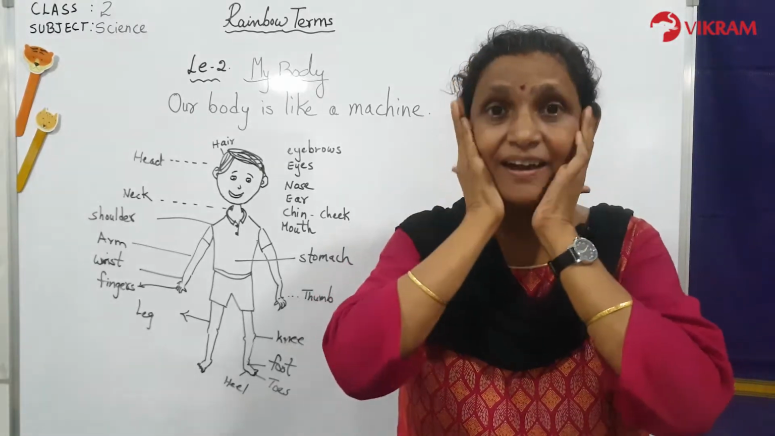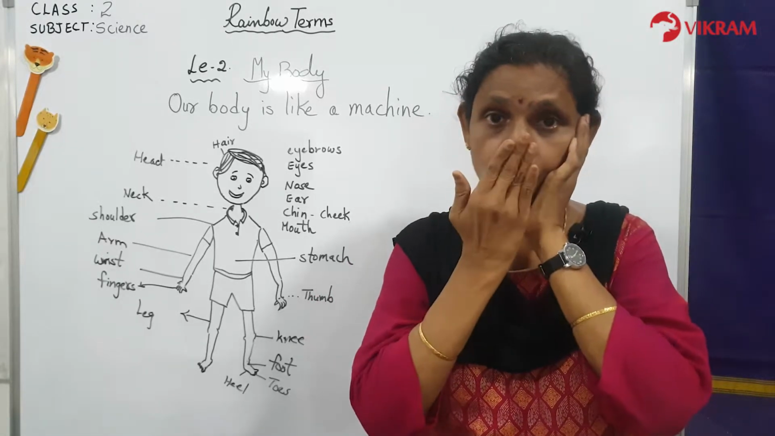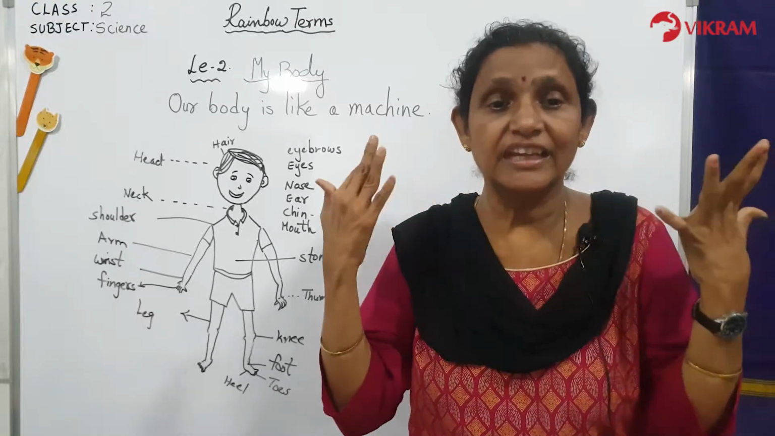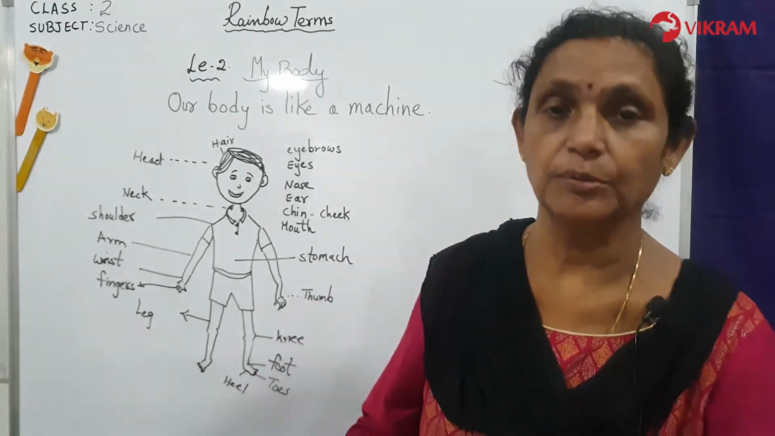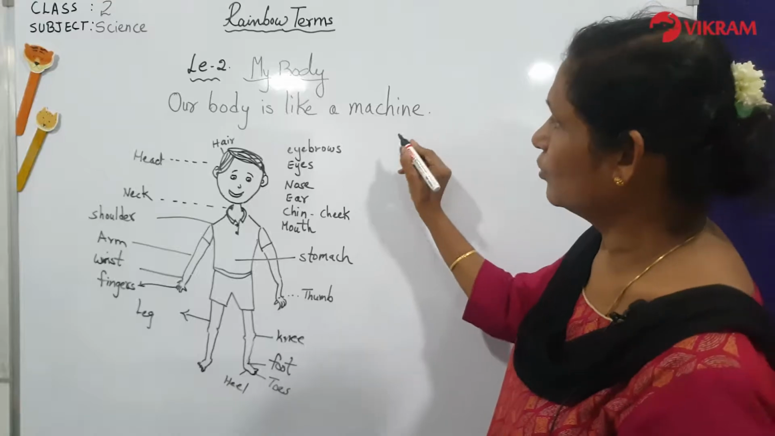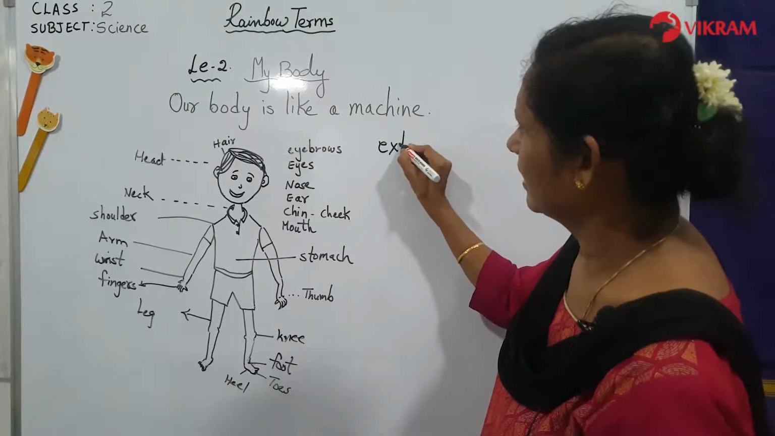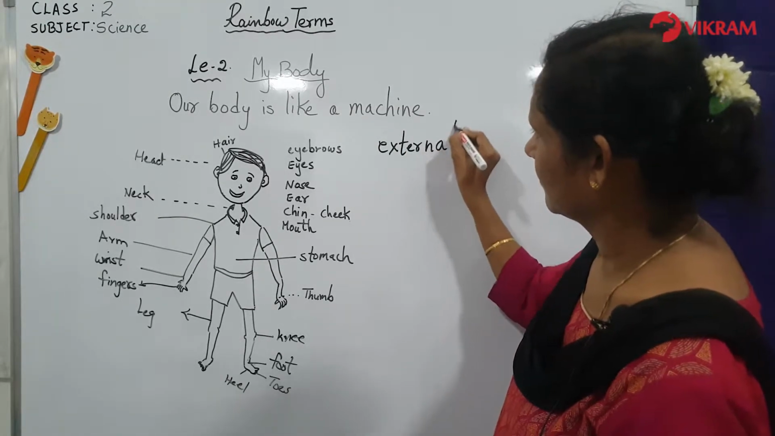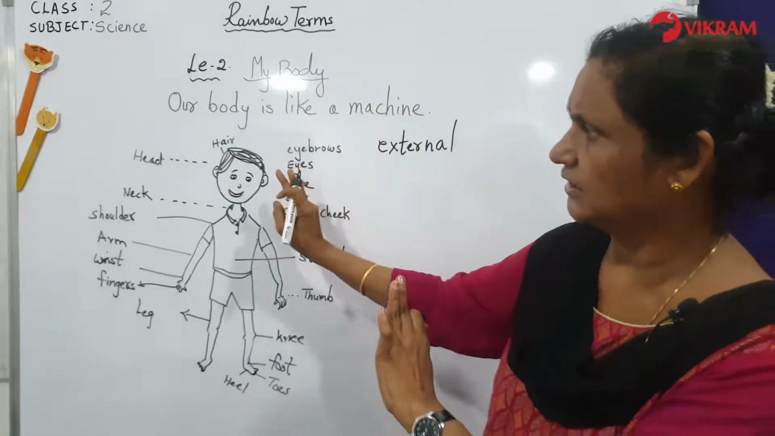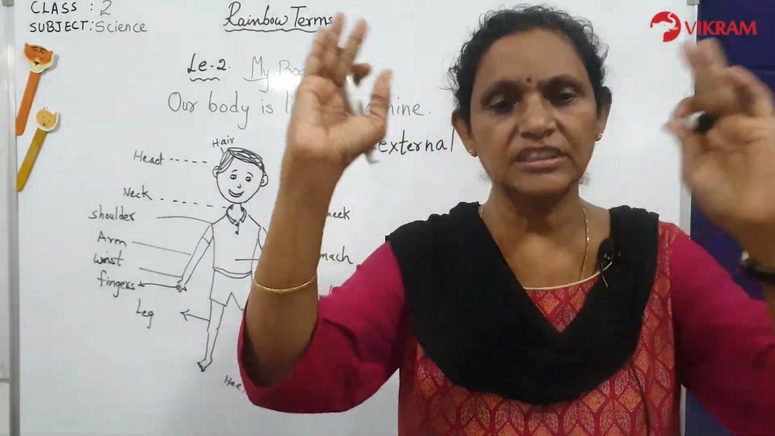Yes. So the parts which you can touch, the nose, mouth, ears, they are called external parts of the body. That means they are on the outside. So you are calling them external. That means they are outside. Your ears, nose, eyes, they are on the outside of the body.